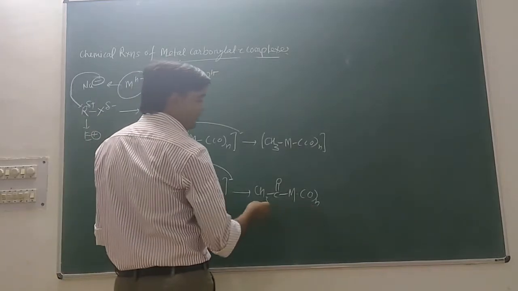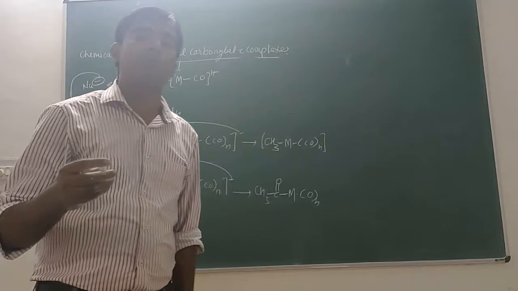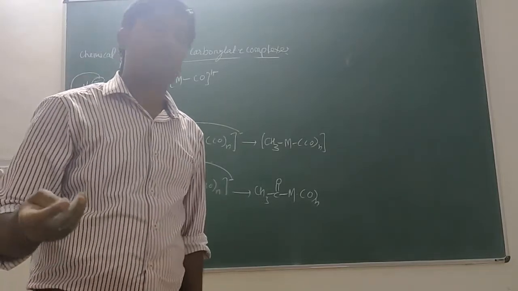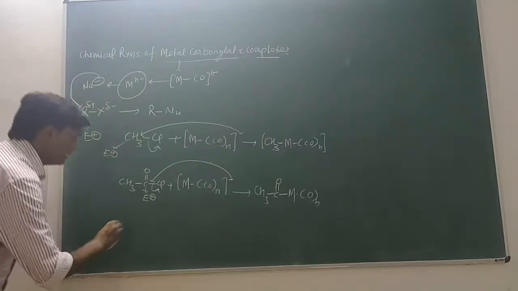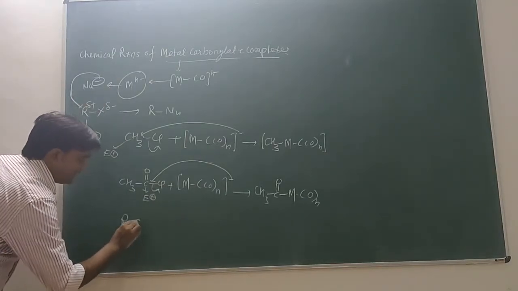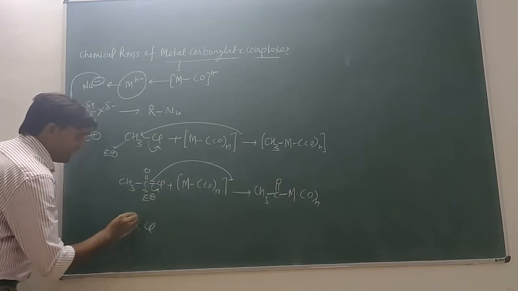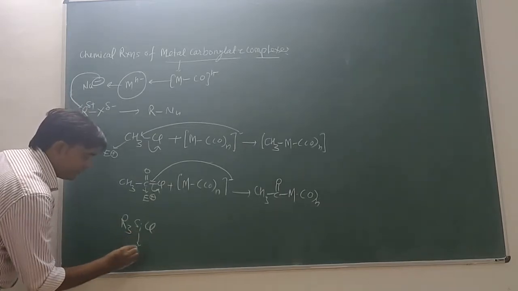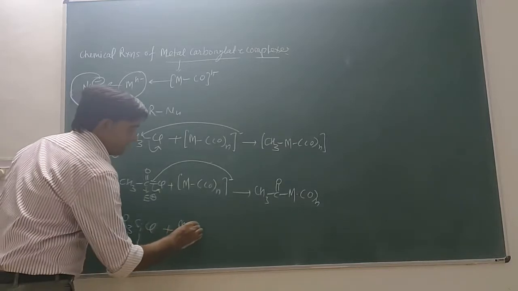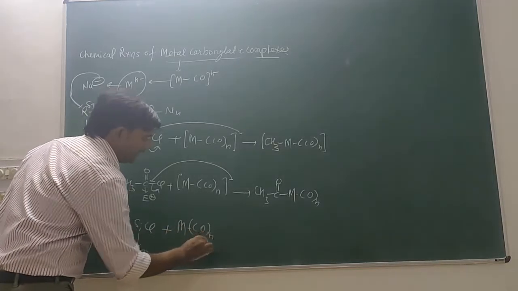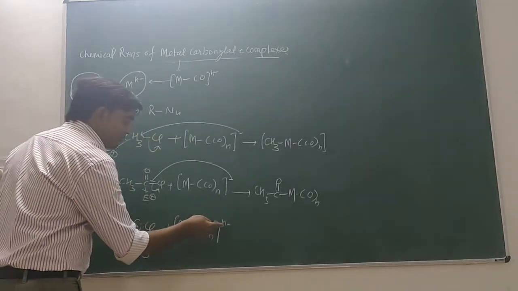So this is your product. If you have another type of complex, suppose you have an R3SiCl type species, we know very well that this is the metal center and this is your electrophilic center, and you have, suppose, a metal carbonylate complex M(CO)n with this negative charge.